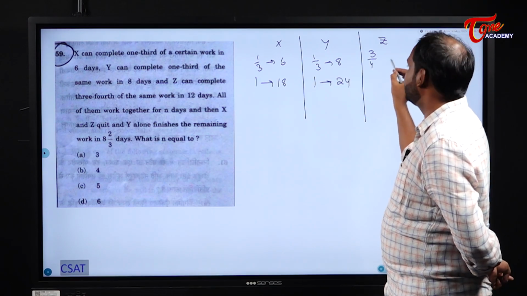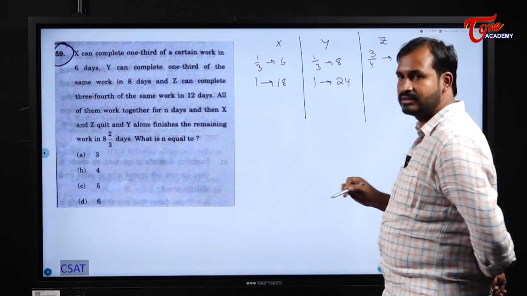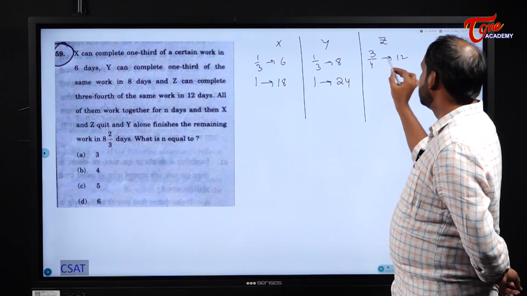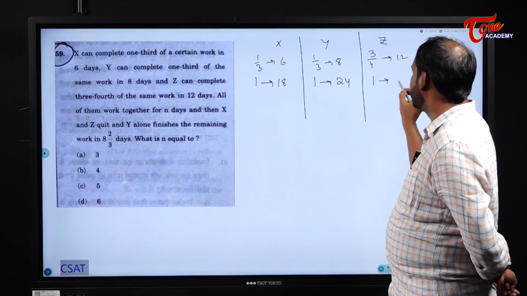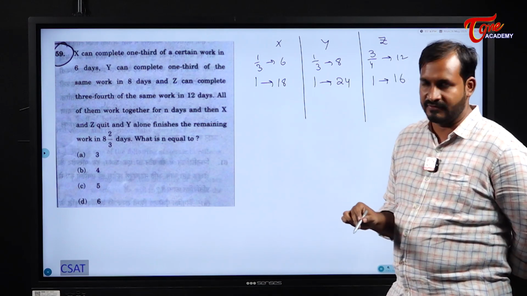Next, Z can complete 3/4 of the same work in 12 days. So 3 parts out of 4 parts in 12 days. So 1 full work he will take in how many days? 16 days, students. Please be careful.